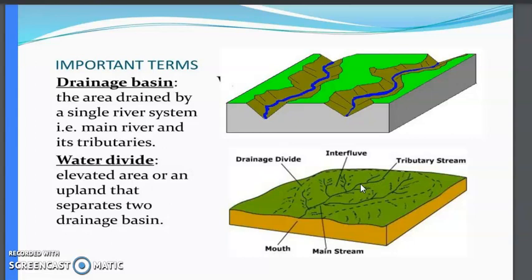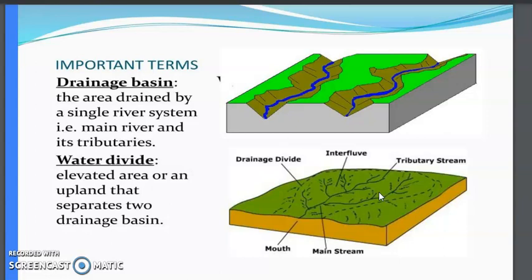Tributary means when small streams join our main river. And what is the meaning of distributary? Suppose the river is flowing, and at some stage it is divided into two or three parts or more than that. That is called the distributary of the river. So this river with its tributaries and distributaries together is called the river system.